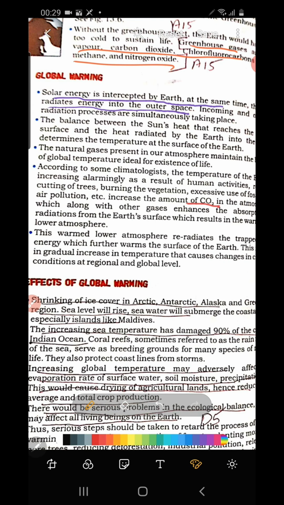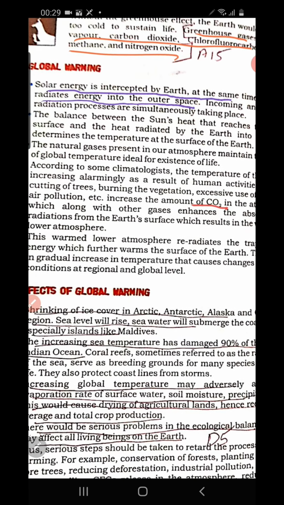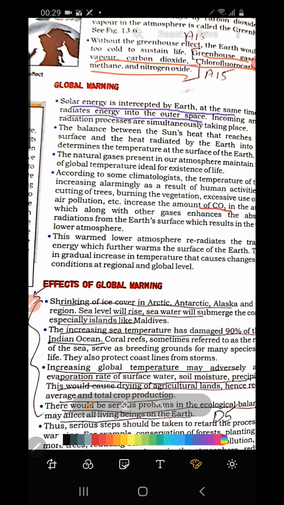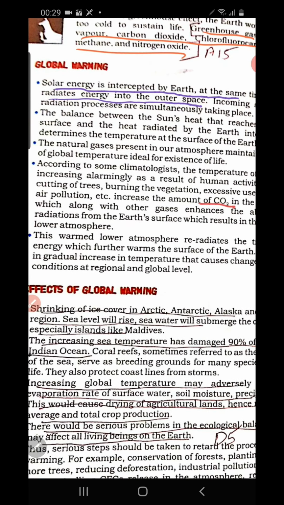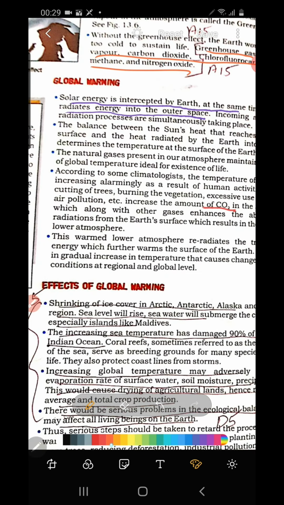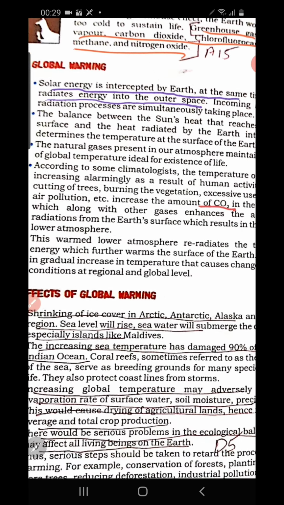Also from industries and motor vehicles, a huge quantity of carbon dioxide is released in the atmosphere. So the level of carbon dioxide increases, and this acts as a greenhouse and does not allow the sun's heat to escape from the earth's surface. So that will increase the temperature.